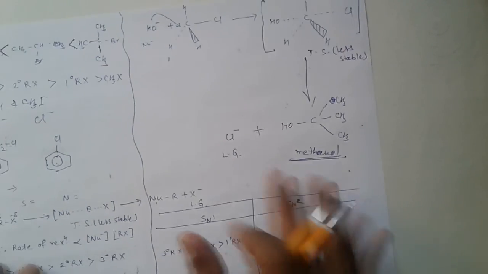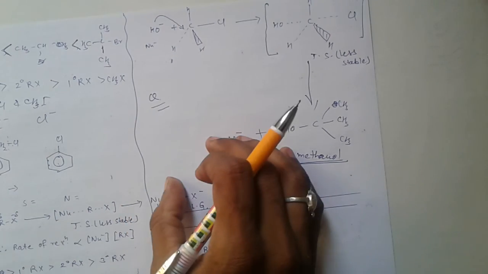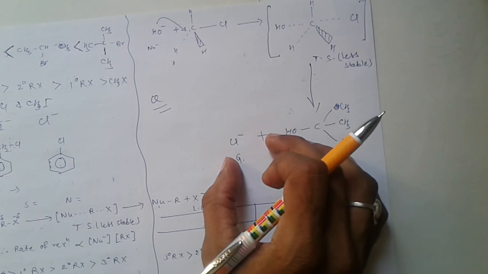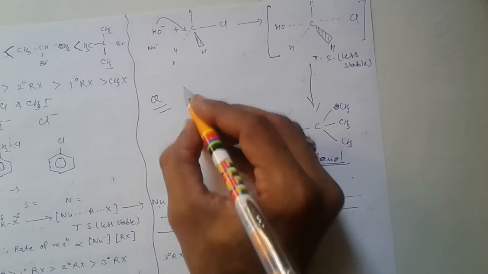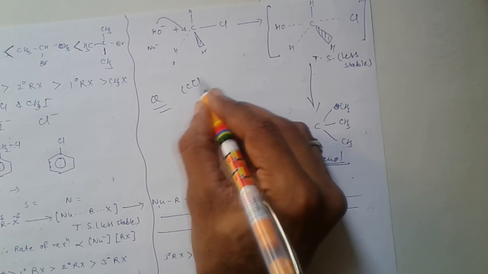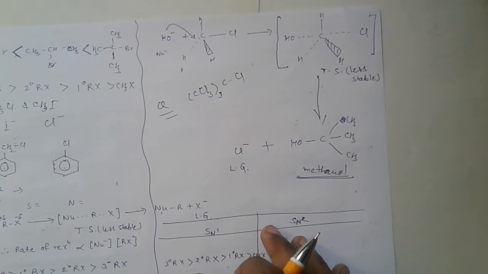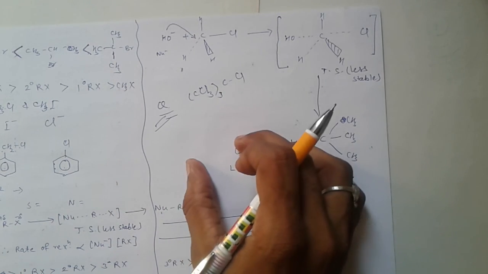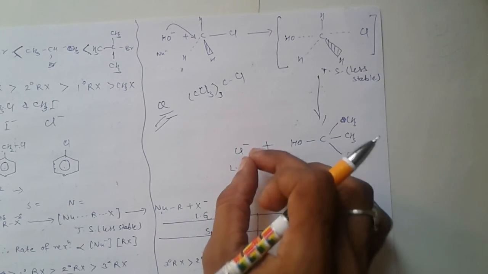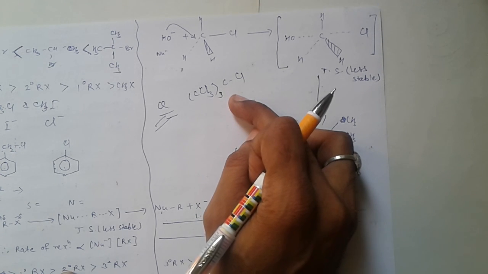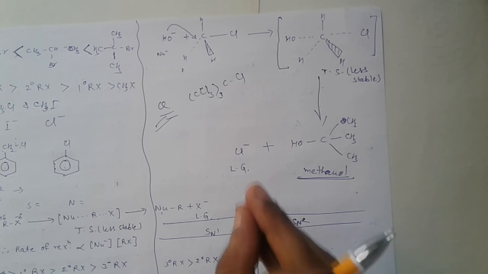Now next, a question for homework. Write the IUPAC name of CCl3 whole tri CCl. Very important. I repeat, write the IUPAC name of this haloalkane molecule.